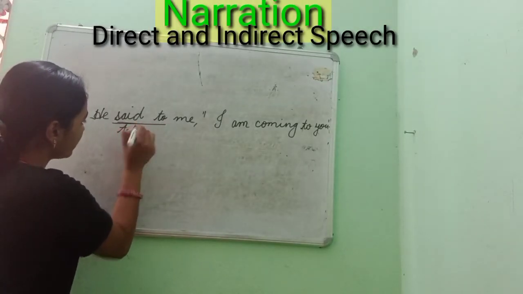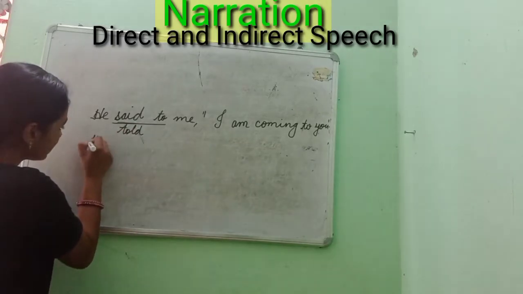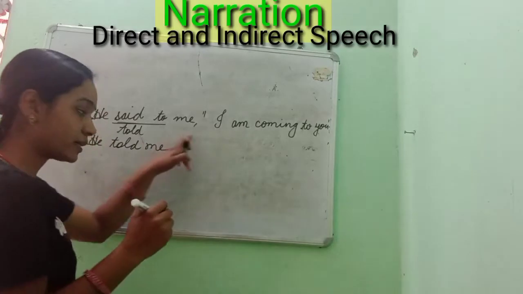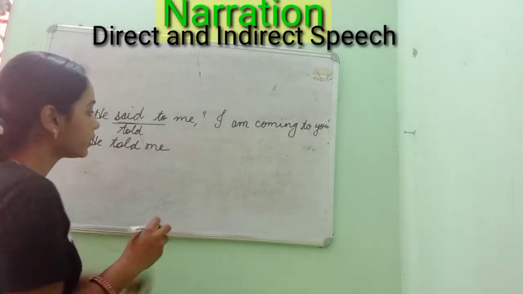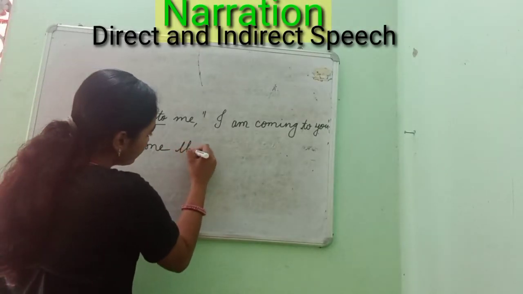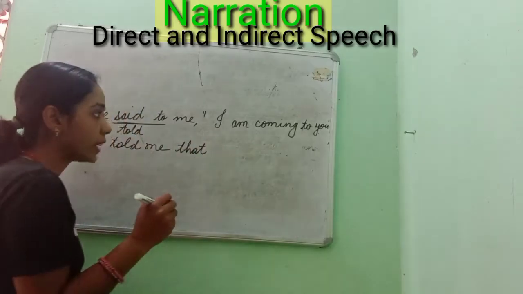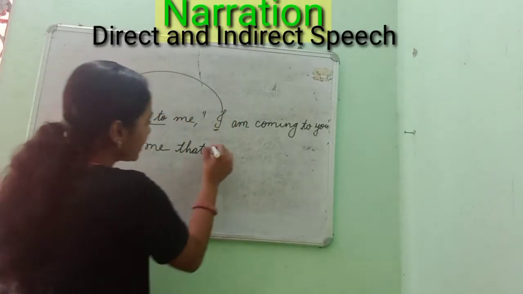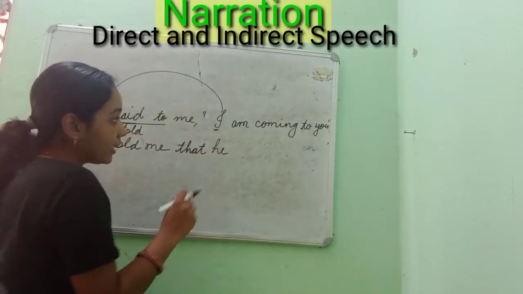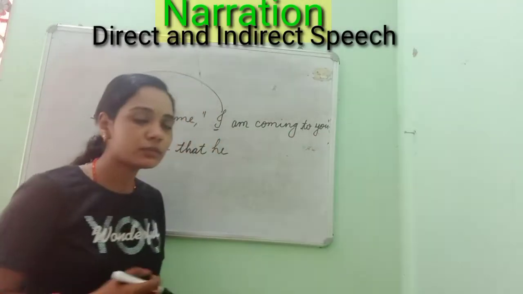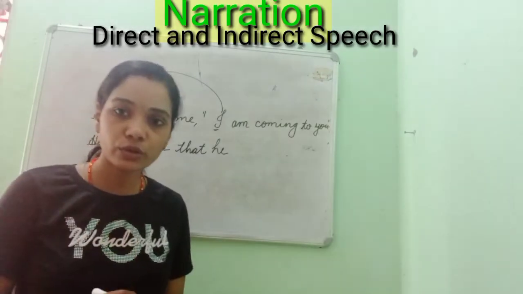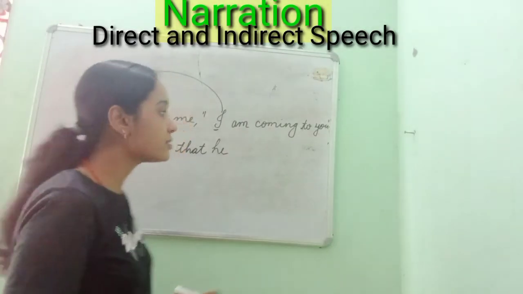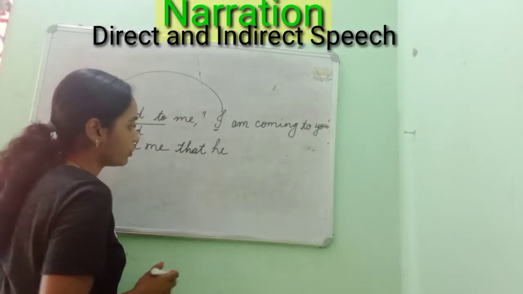This is the first thing we have to keep in mind. So, he told me, the object. Now there should not be any confusion: as I said, the comma and inverted commas will be changed into "that." Again, "I," the first person, will be changed according to the subject, "he." "I am coming to you" is in present continuous tense, so it will be changed into past continuous.